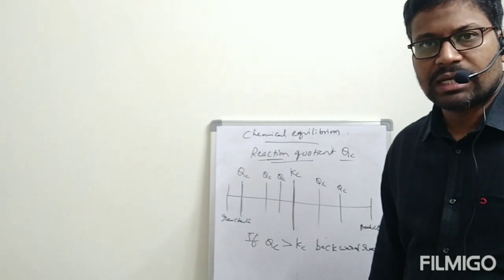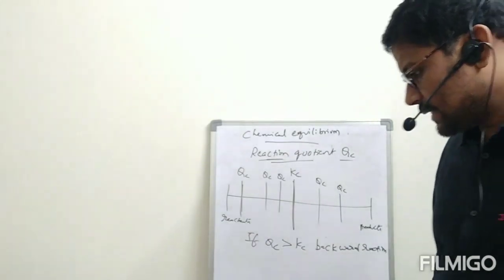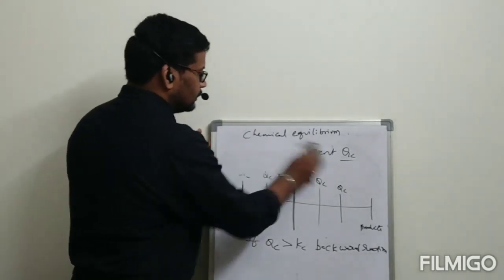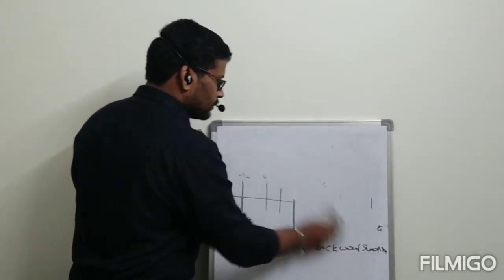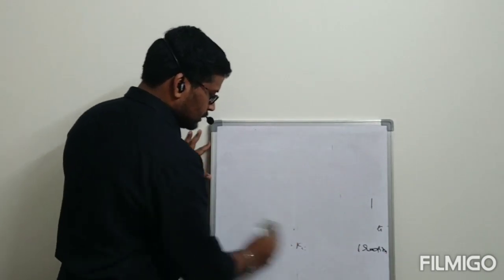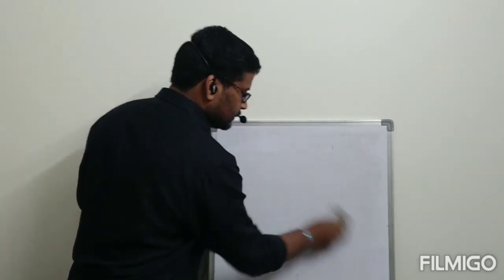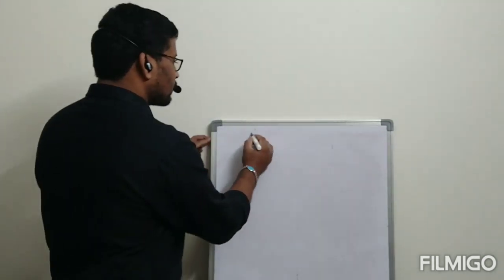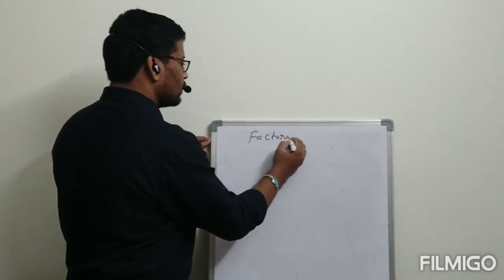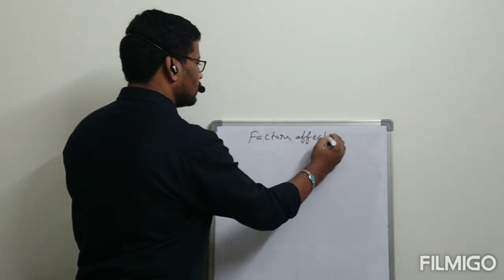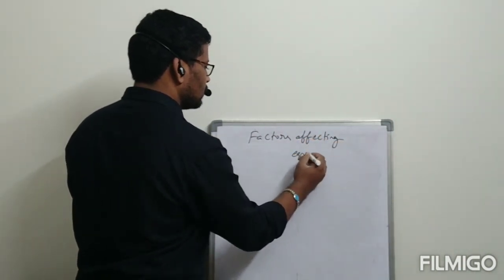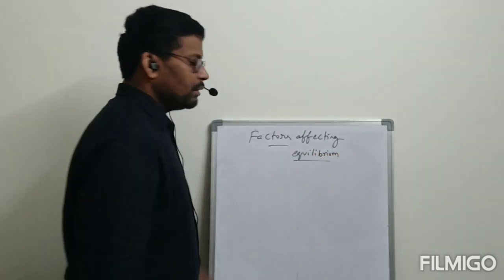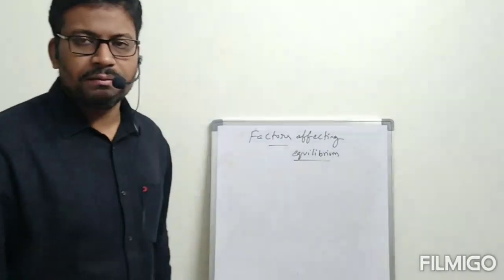This is about the concept related to this one. Now, factors affecting chemical equilibrium.